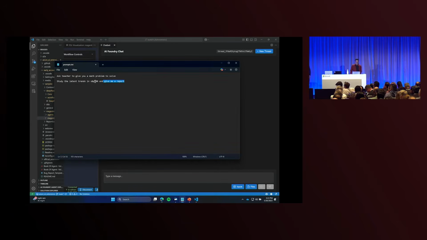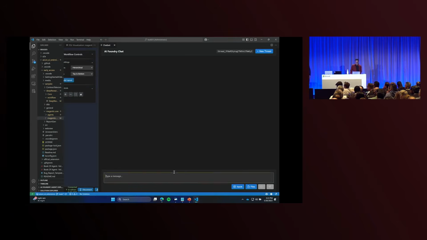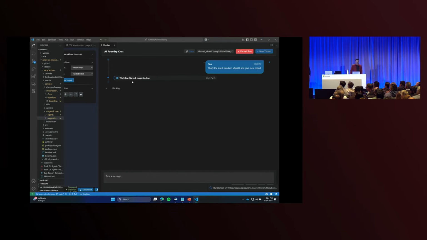To get this going, I'm going to give it a task of studying the latest S&P report and generate a report for me. This will take a while, so I'm going to kick this off and then move on to something else. But I want to show you that there are these events that happen: the workflow is started, and it's going to produce a ledger of work, so it knows exactly what the plan is, and then other agents pick up work from that ledger, and they do them, and ultimately this completes. So we'll see it when it's done on the side.